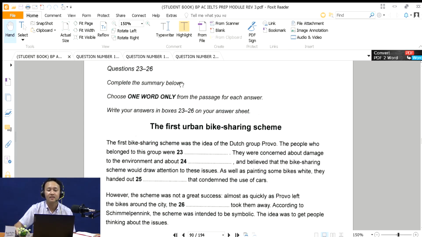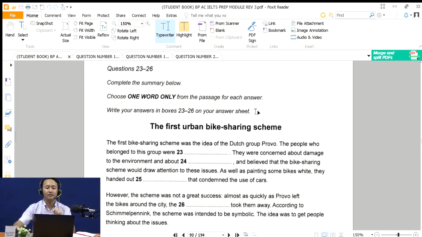read the instructions. You have to complete the summary below. Choose one word only. Do not write more than one word because it will be wrong. Alright? So you have to be very careful. Write your answers in boxes 23 to 26 on your answer sheet. When you write your answer on the answer sheet, make sure you write with capital letters to avoid mistakes, and write one word only. If you write more than one word, you will lose marks, even though your answer is correct.